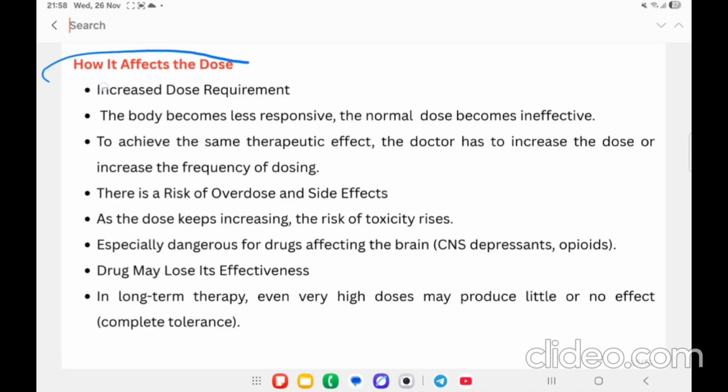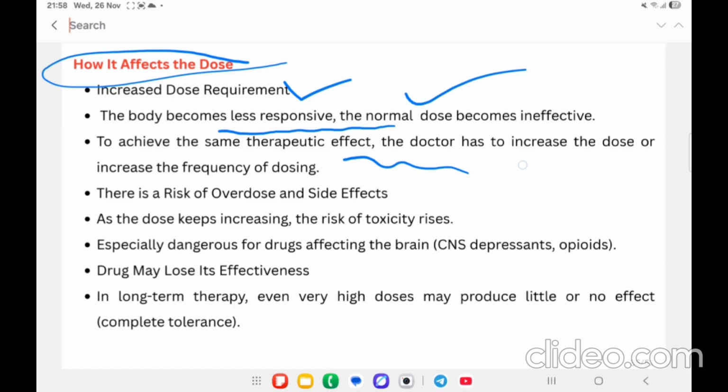How is it going to affect the dosage? That will lead to increased dosage requirement. The body becomes less responsive towards the drug because the body develops tolerance. To achieve the same therapeutic effect, the prescriber has to increase the dosage.